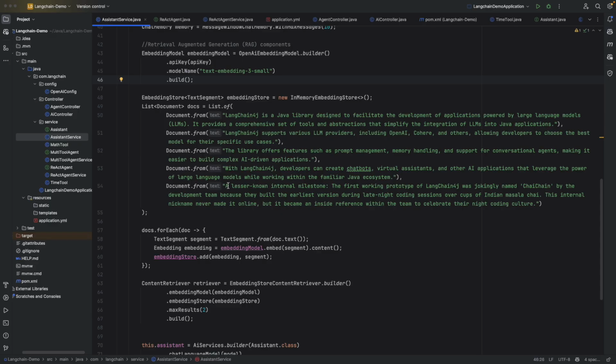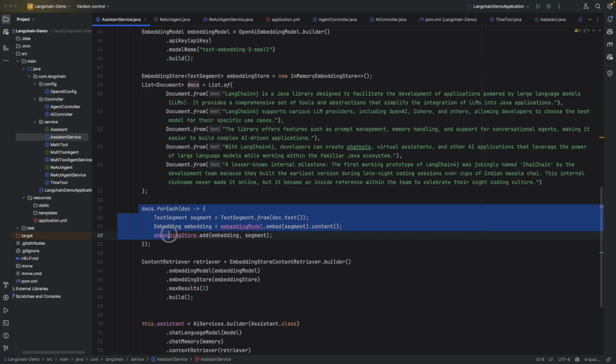So what does it say? A lesser known internal milestone: the first working prototype of LangChain was jokingly named Chai Chain. I have just added this. It does not make any sense, and it is not present on the internet. It was named by the development team because they built the earliest version during late night coding sessions over cups of Indian masala chai.